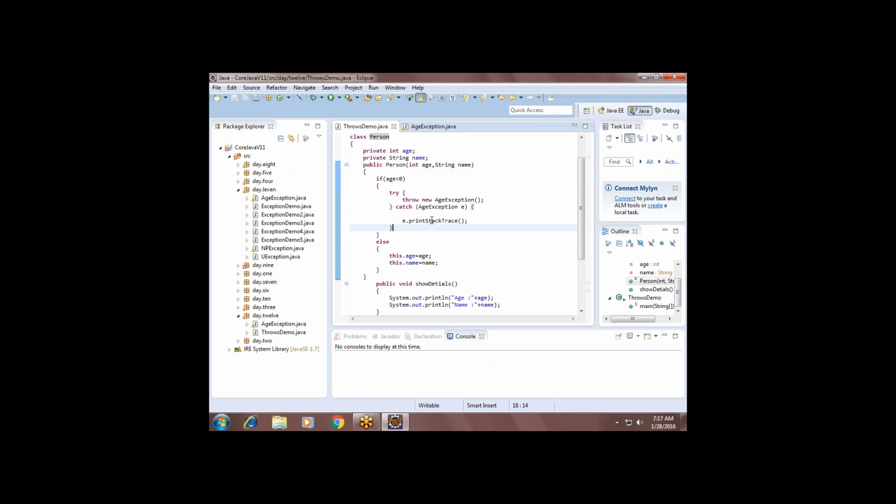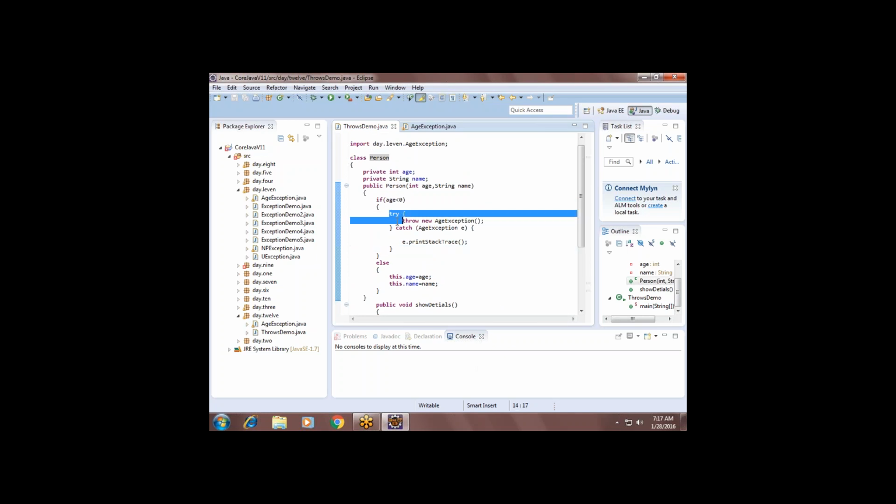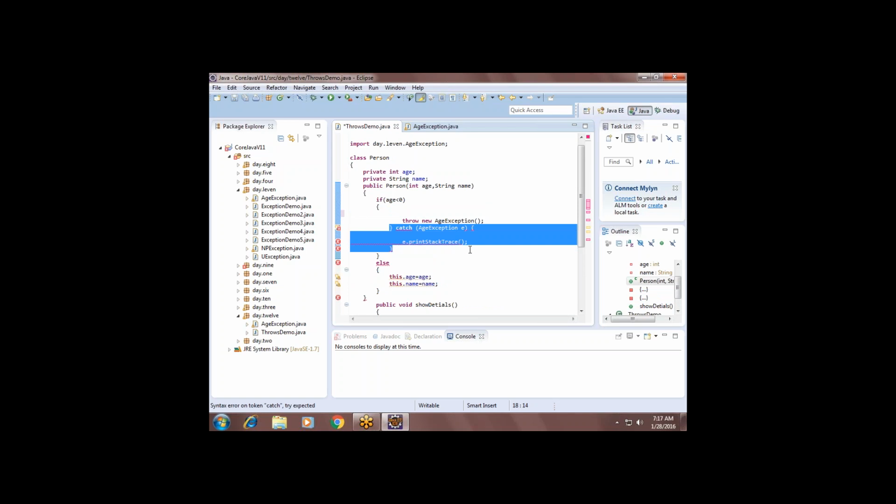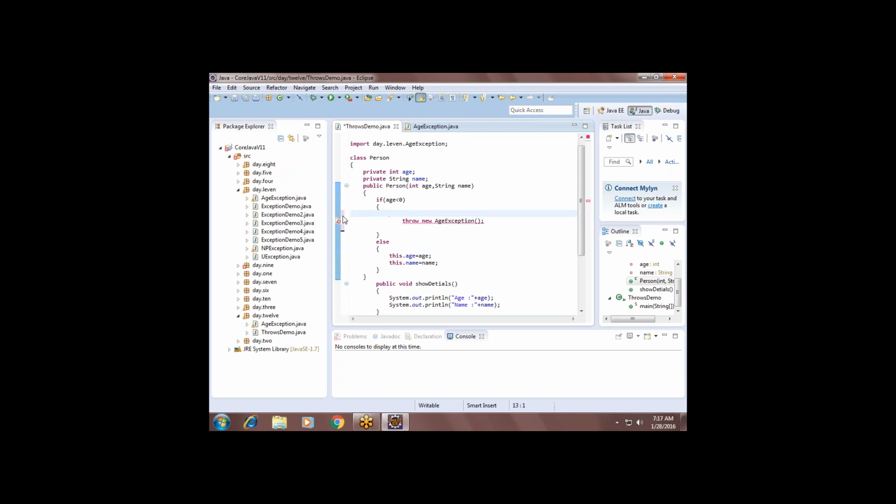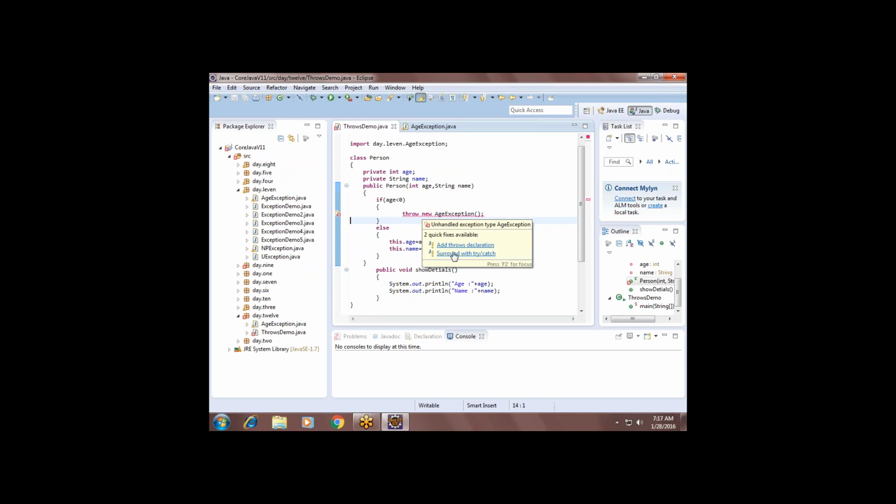That is the throws keyword. Suppose I remove this try catch, but just add throws exception. When the error comes, I need to throw it, but I don't want to handle it. Then either you put try catch blocks or just use a throws declaration.